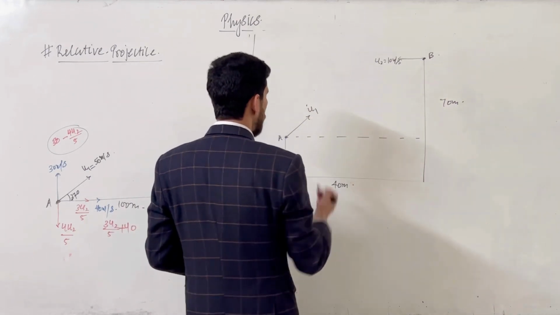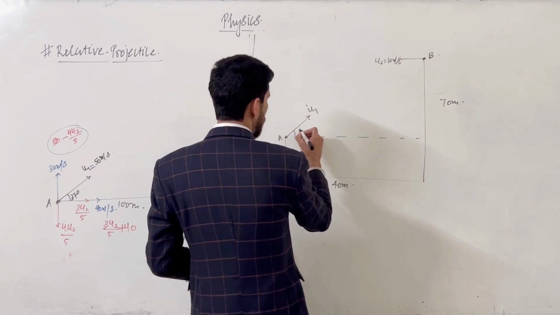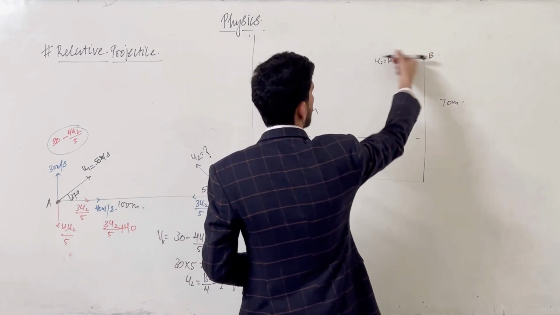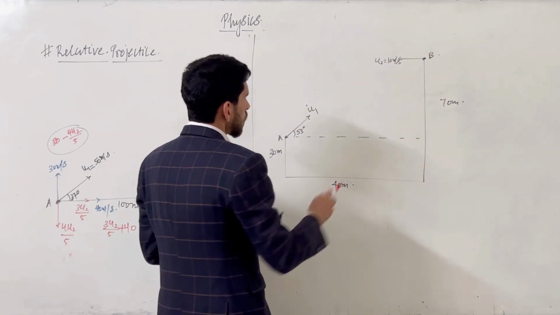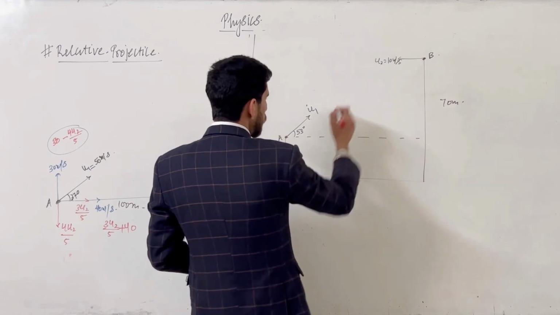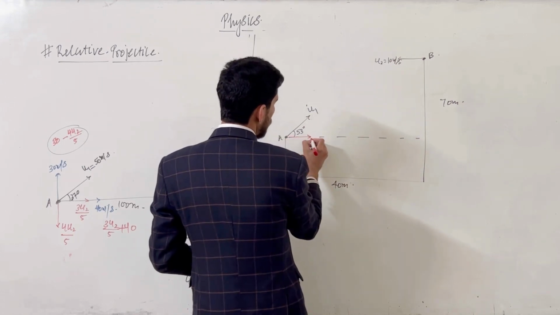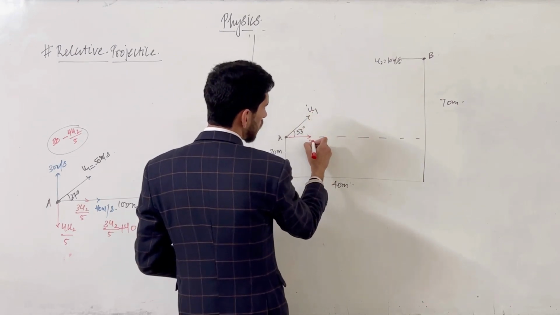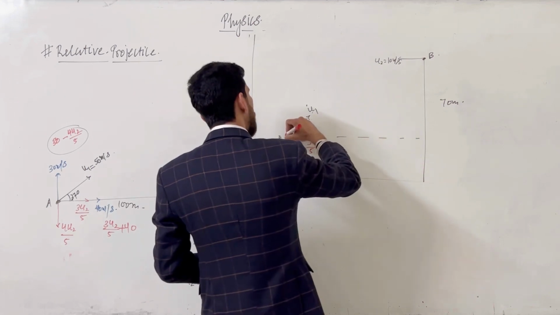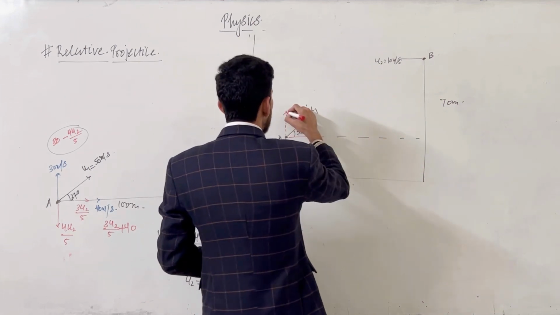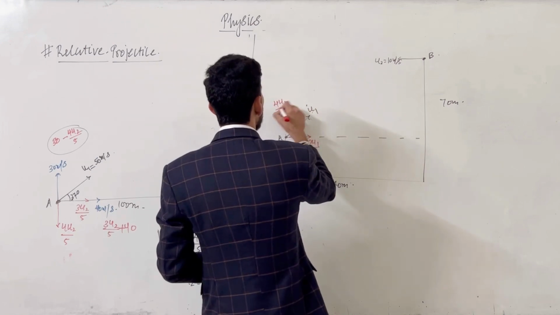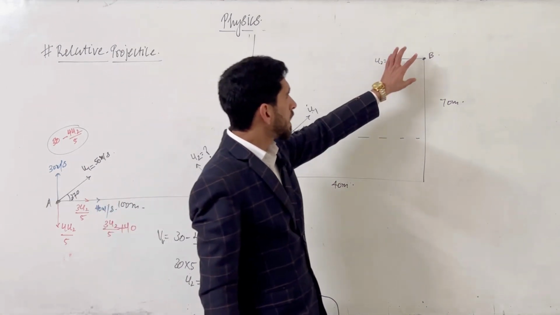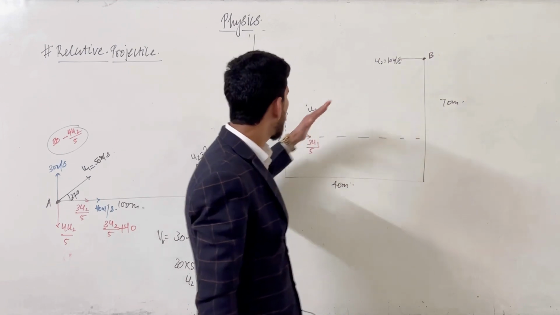So first, this angle is given, suppose 53 degrees, and this is already at 0 degrees from the horizontal. Now to consider this velocity, first we have to make the components. The component of this velocity will be u1 cos 53, and cos 53 is 3 by 5, so it will be 3u1 by 5, and in this direction the velocity will be 4u1 upon 5.